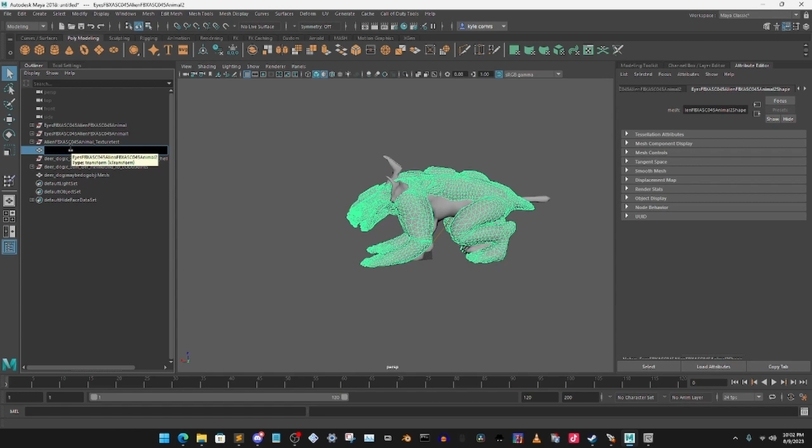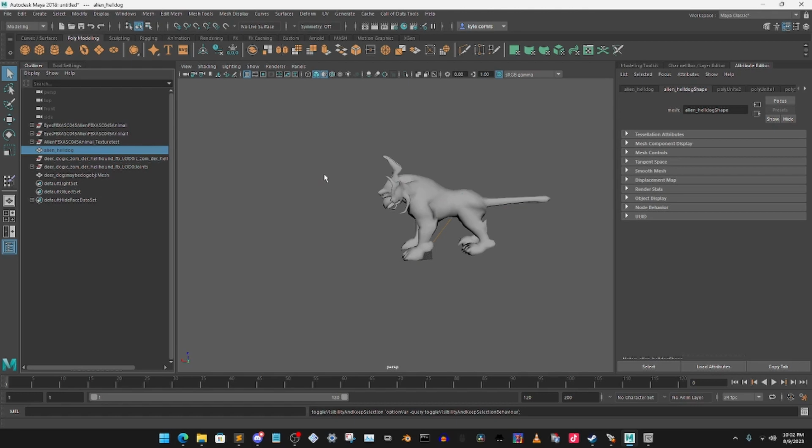It has to be lowercase, because I've found out that APE doesn't like capital letters for the model, and from what I think that could be the reason why it doesn't show the model in. I don't know, but I always have everything in APE lowercase before you export it. So I'm going to call this alien underscore hell dog. Okay, so that's my animal. So we're going to press H and hide that.